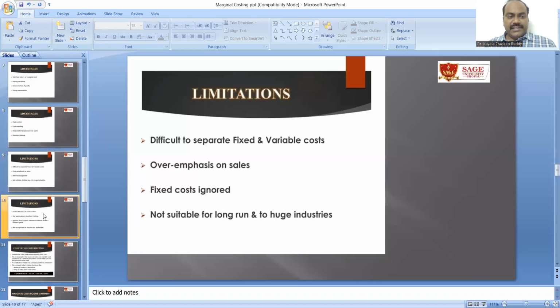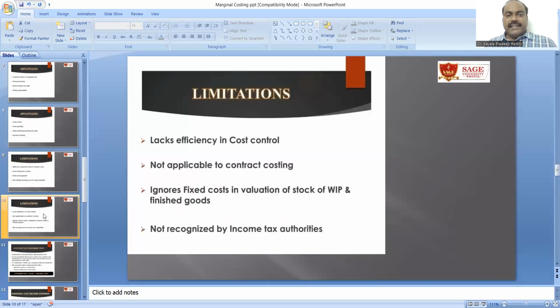And the other limitations are that it lacks efficiency in cost control, is not applicable to contract costing, and ignores fixed cost in valuation of stock, that is, work in progress and finished goods. And it is not recognized by income tax authorities, which is one of the important aspects of limitation of marginal costing.